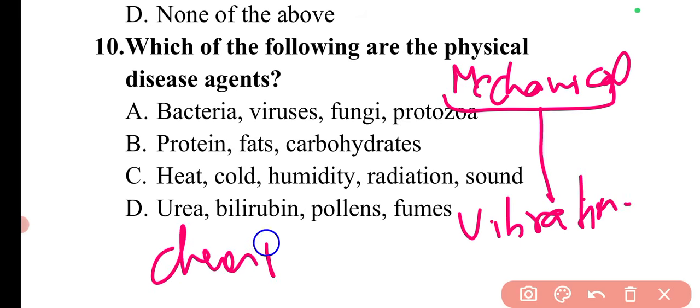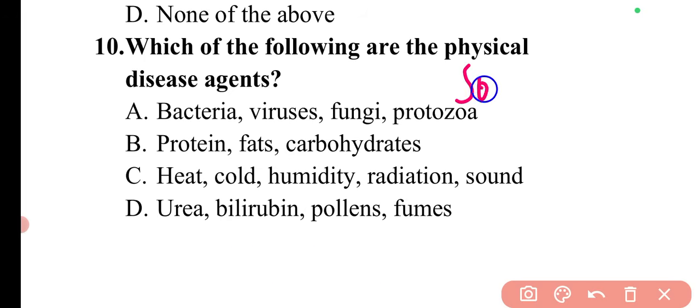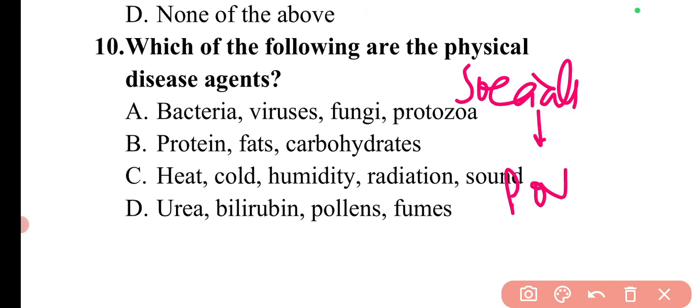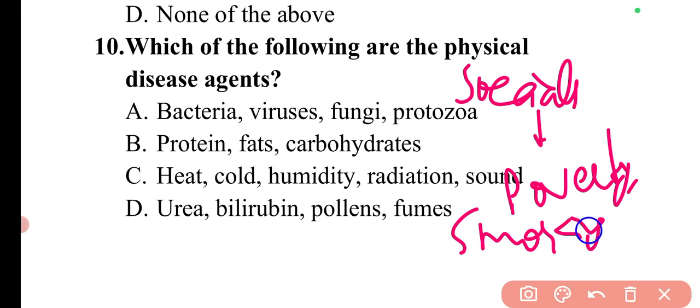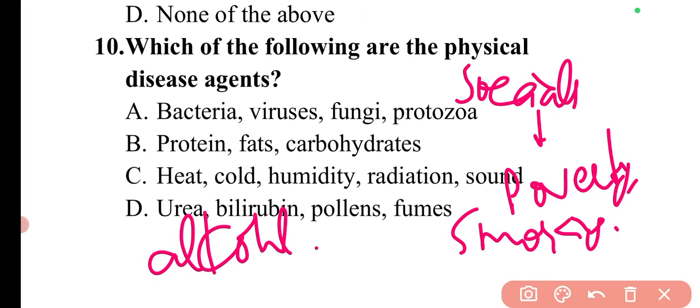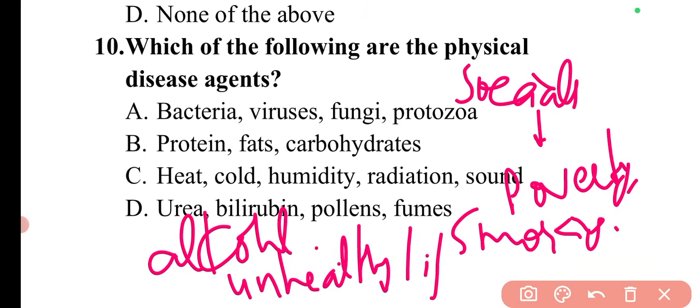These types of mechanical agents can lead to trauma. Then there are several social agents. Social agents can be poverty, smoking, alcohol, unhealthy lifestyle. So these are the different social agents. This category you need to know.